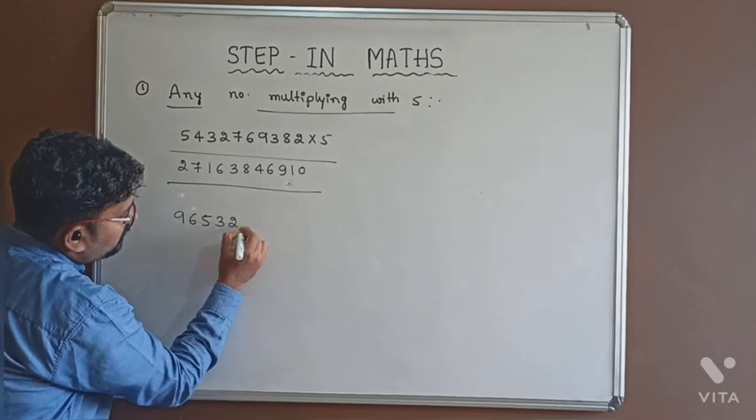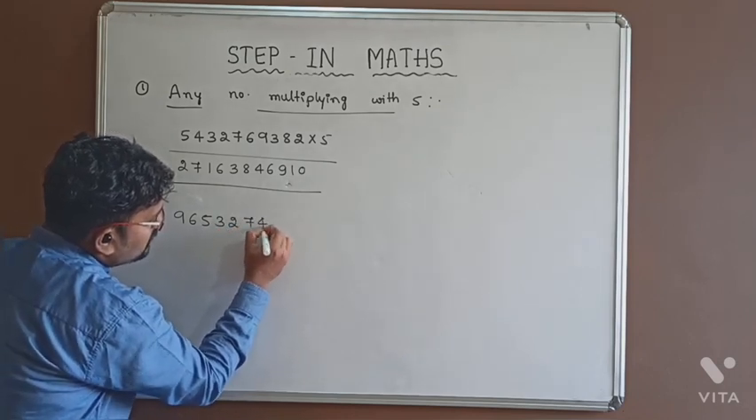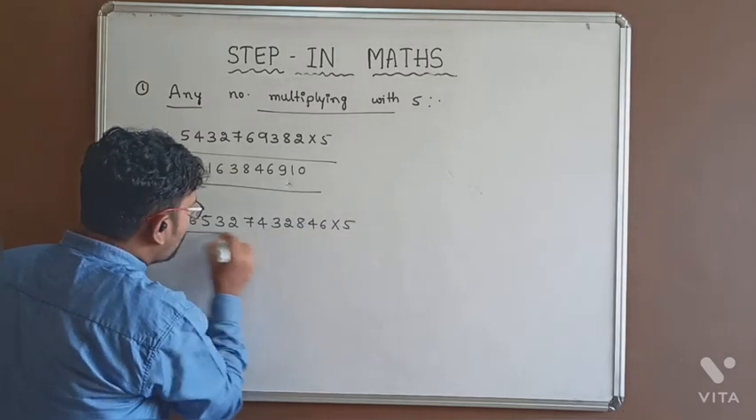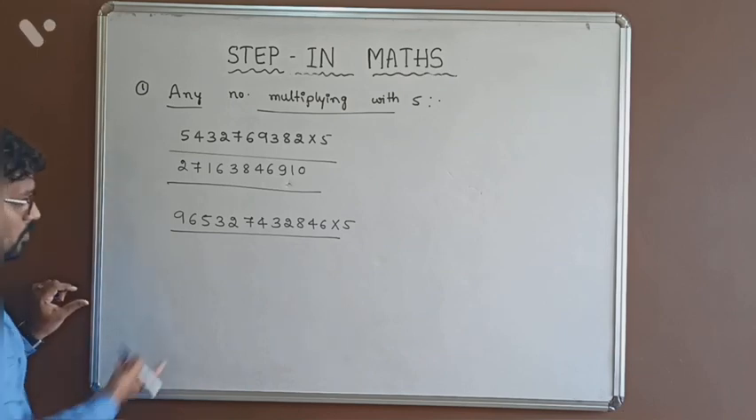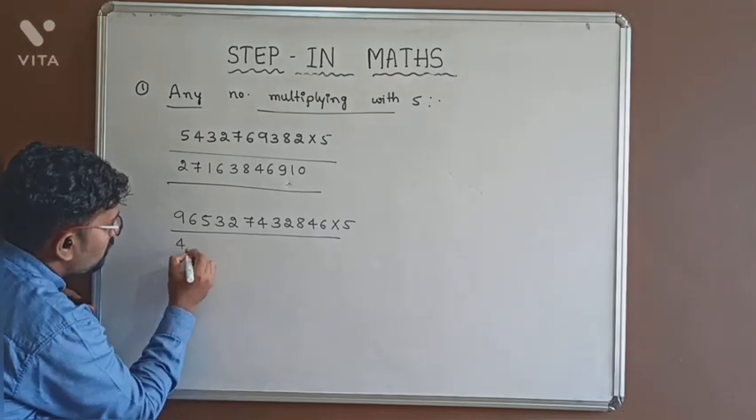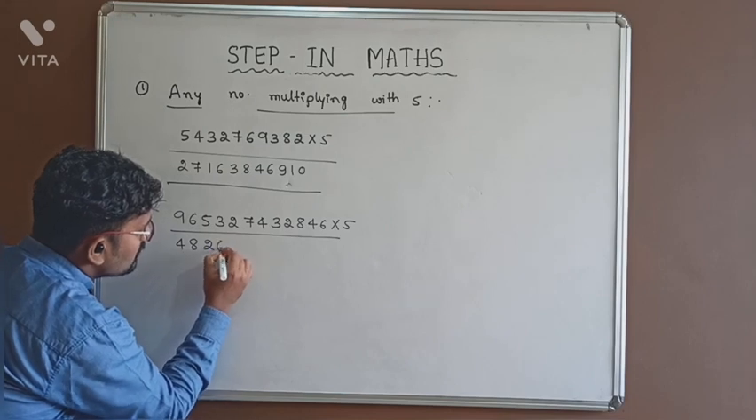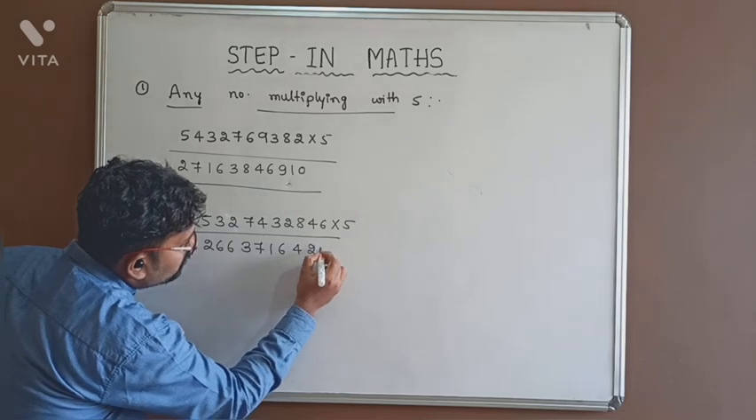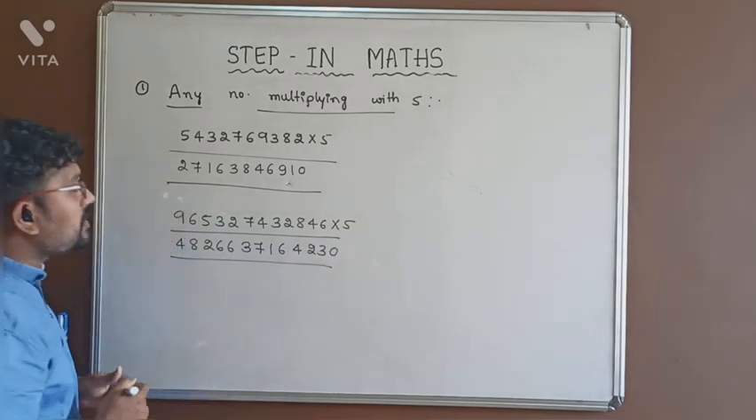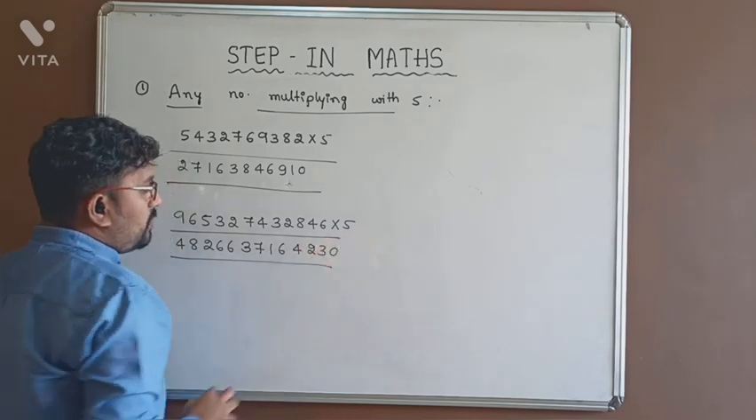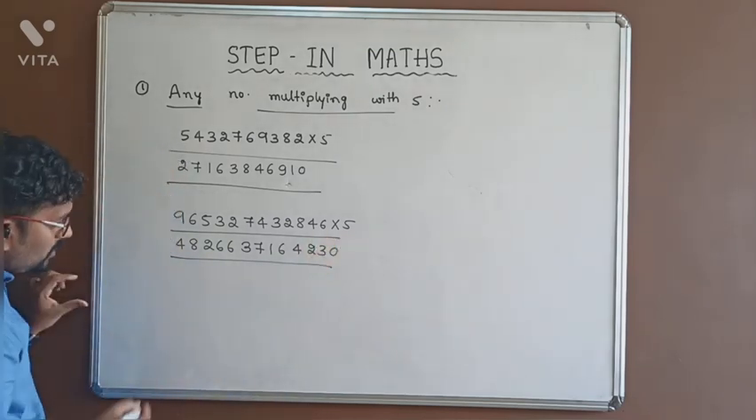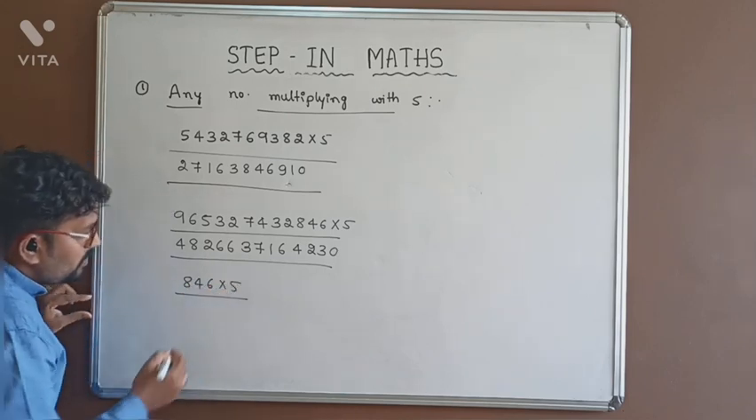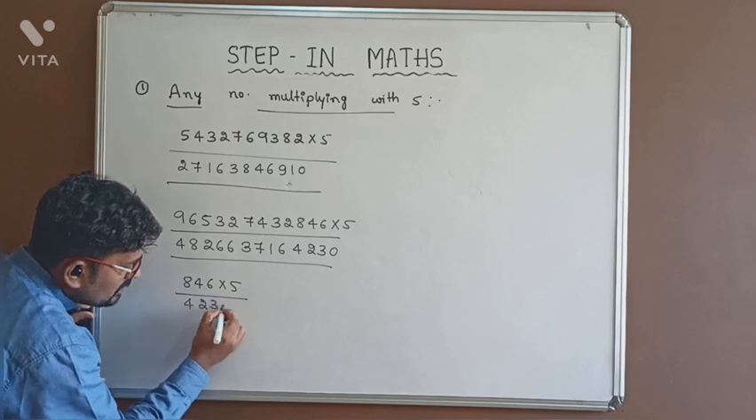Not only these numbers, you can take any numbers, like 9 6 5 3 2 7 4 3 2 8 4 6 into 5. What is the answer for this also? 4 8 2 6 6 3 7 1 6 4 2 3 0. How to write the answer without multiplying with the 5? But we shall take smaller numbers like 8 4 6 into 5. What is this answer? 4 2 3 0 is the answer.